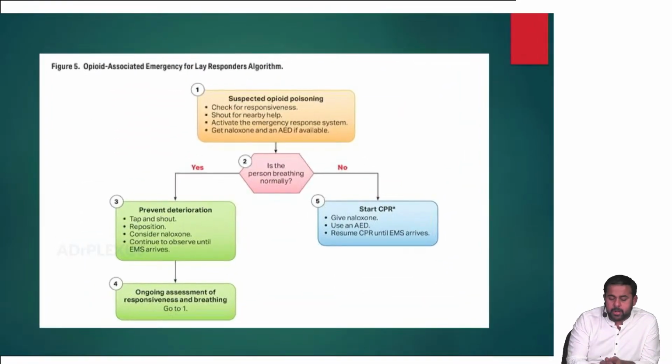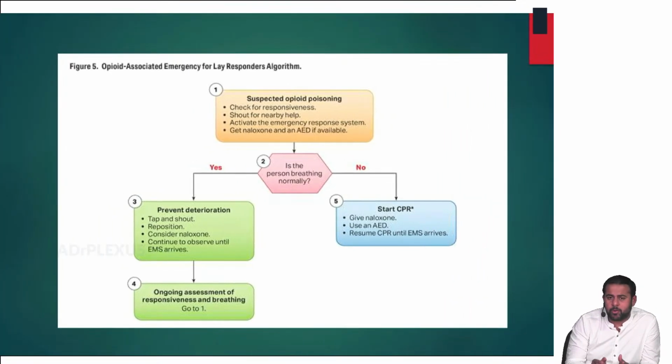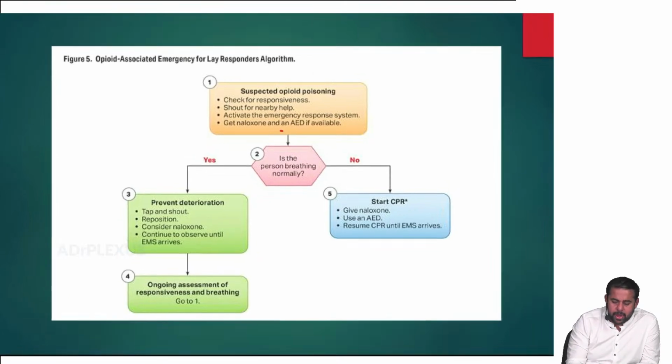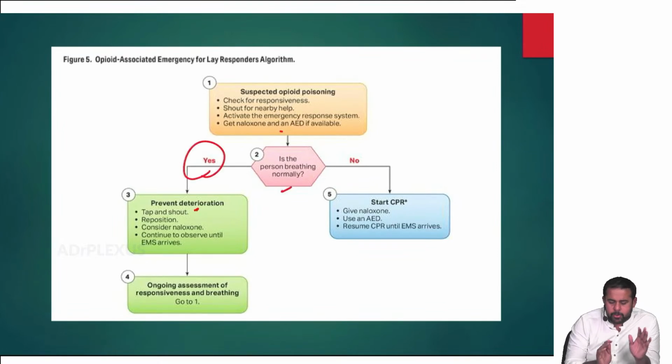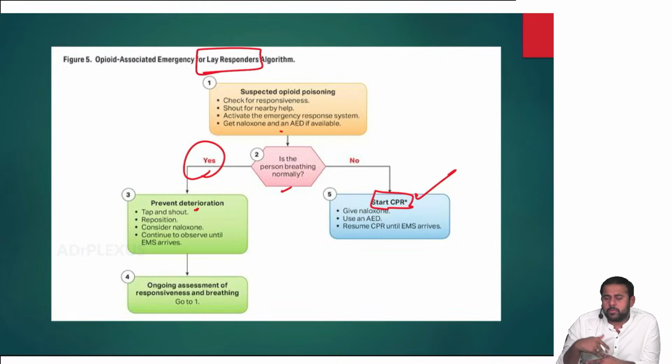So we'll quickly see opioid-associated emergency for lay responders. If you suspect opioid poisoning, you check for responsiveness, shout for nearby help, activate the emergency response system, and ask them to get naloxone. If the person is breathing normally, you prevent deterioration, reposition, consider naloxone, and observe. If the patient is not breathing normally, start CPR. Don't wait till you get the EMS and all the support. This is for lay responders, someone who is not well trained in that, or not a healthcare professional.